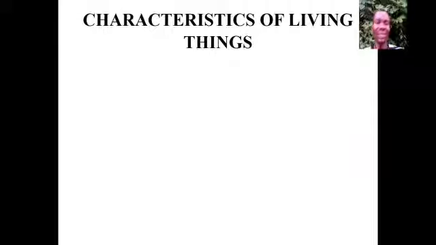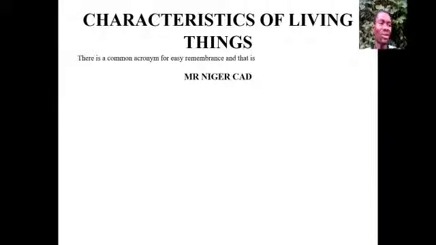Now what are the characteristics of living things? There is a common acronym for easy remembrance, and that is Mr. Niger CAD. In secondary school especially, we were used to Mr. Niger D, which is the common acronym that we use when we are characterizing living things. But in this case, we'll be talking about Mr. Niger Card. The C and the A were added to Mr. Niger D, and so that's what makes it card.